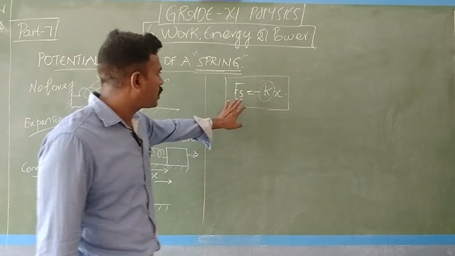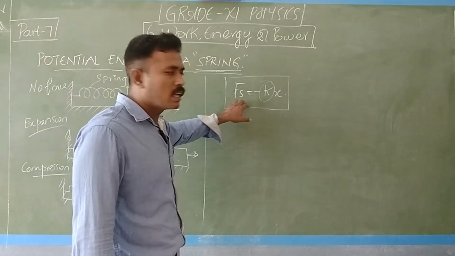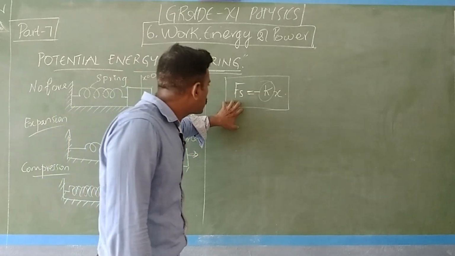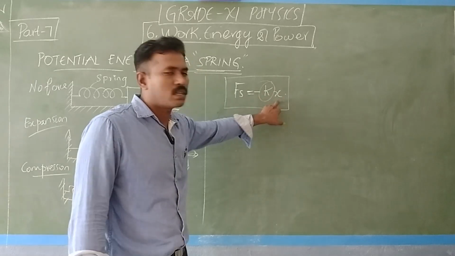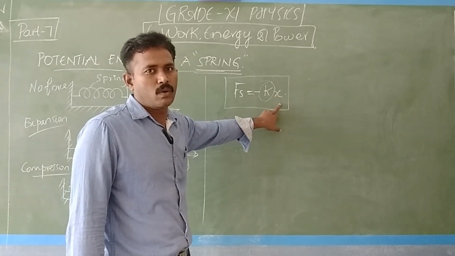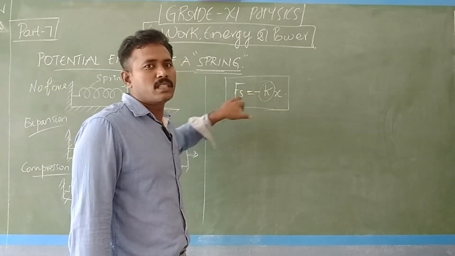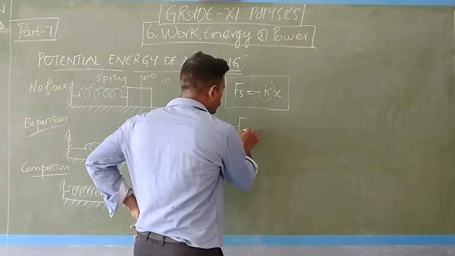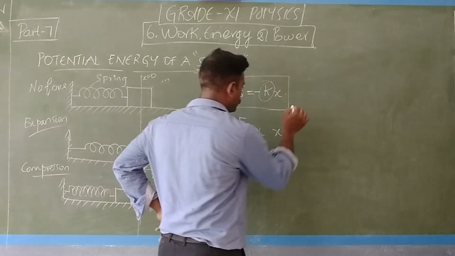The spring gives the same force. The force is proportional to the displacement. If displacement is more, the spring force is more. Mathematically, Fs is proportional to x.